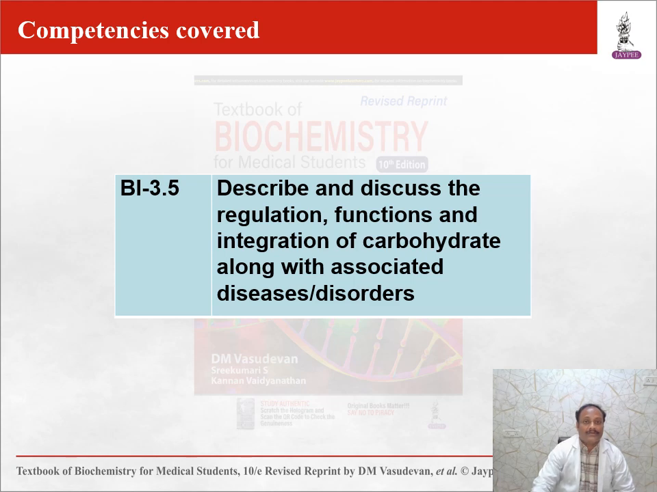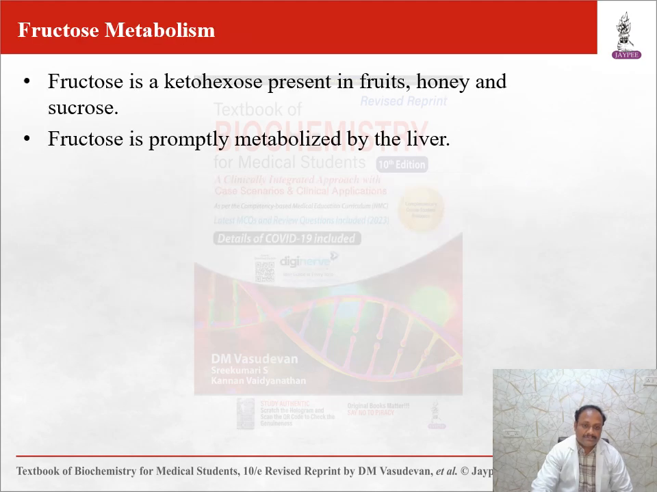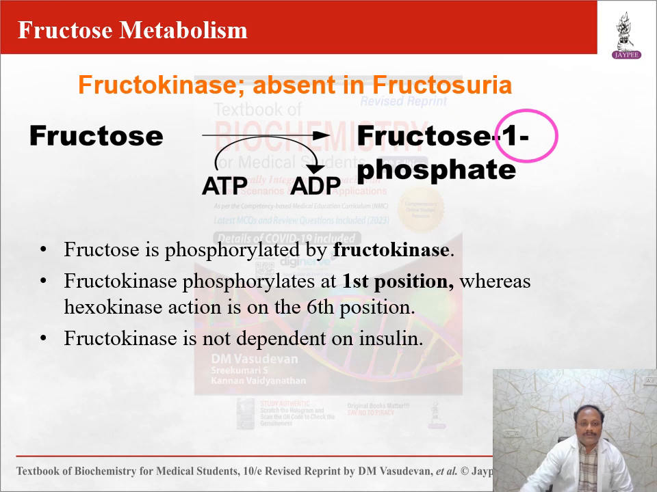So here, the competency asked is to describe and discuss the regulation, functions, and integration of carbohydrate metabolism along with associated disease disorders. Fructose metabolism: fructose is a ketohexose present in fruits, honey, and sucrose. Fructose is promptly metabolized by the liver. So how does it look?